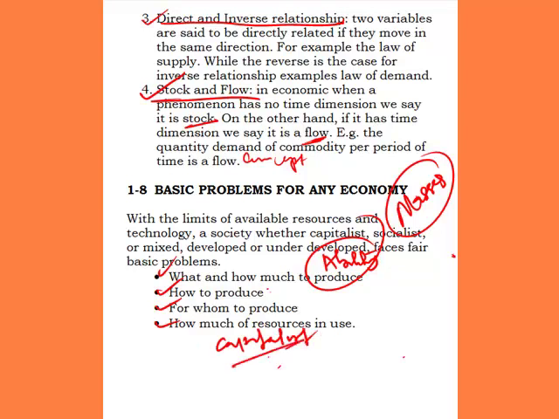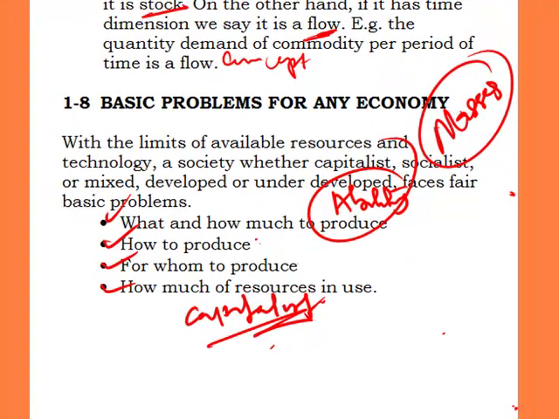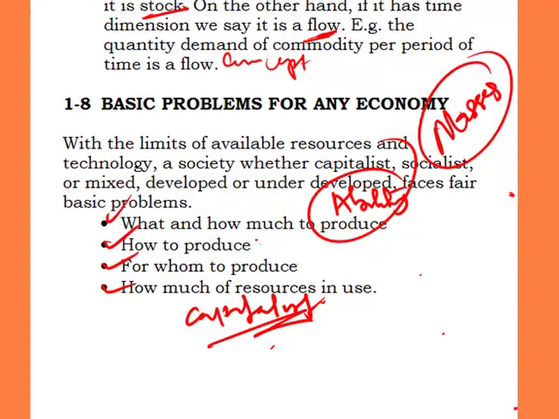But in a socialist economic system, there will be gross misconduct, embezzlement of money and inefficiency in the utilization of available factor input. And when I say factor input, I talk about factors of production. So that is another way through which basic problems are being solved by the type of economic system that is being adopted by that country.